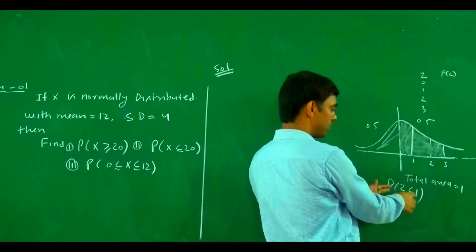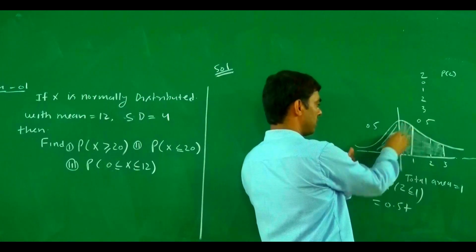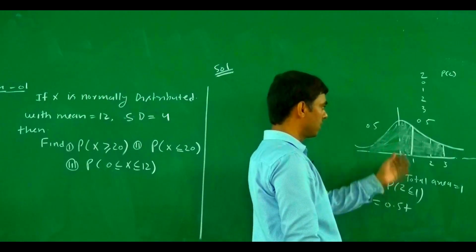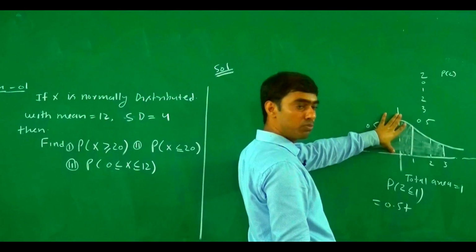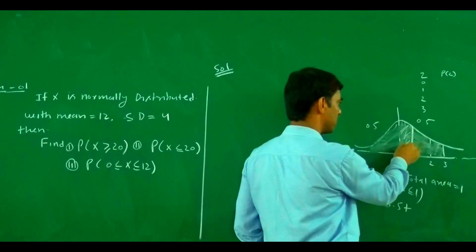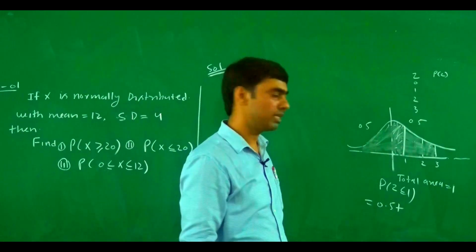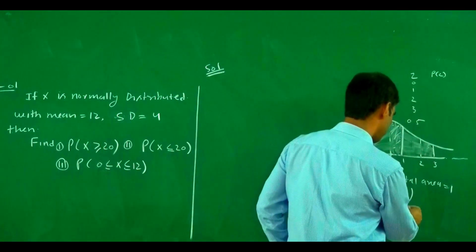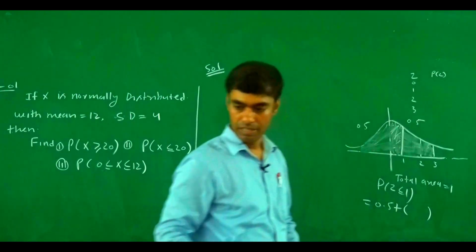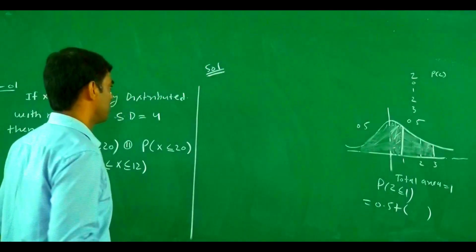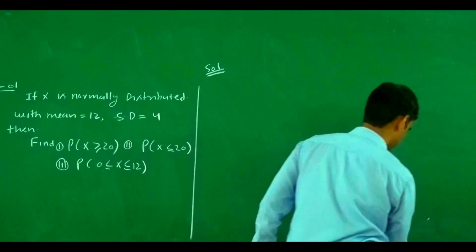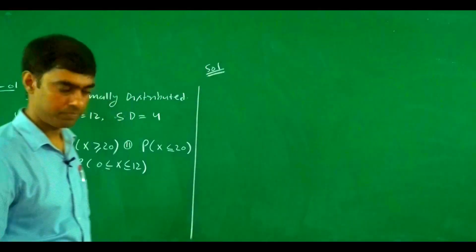Because the probability of z less than or equal to 1 means the total area: the 50% area, 0.5, plus the area from 0 to 1, which is given in the normal table. This is the concept of how we find the probability using the normal table.